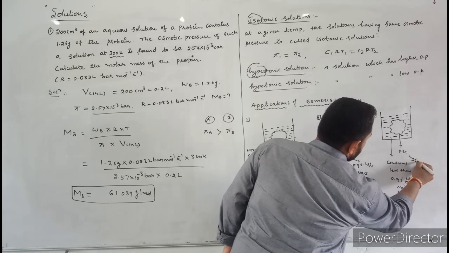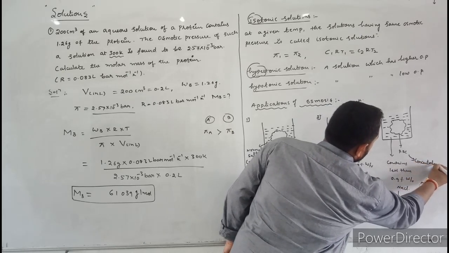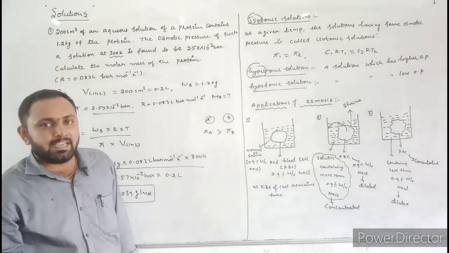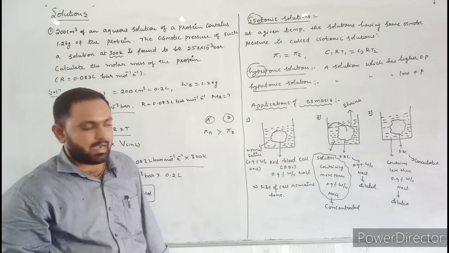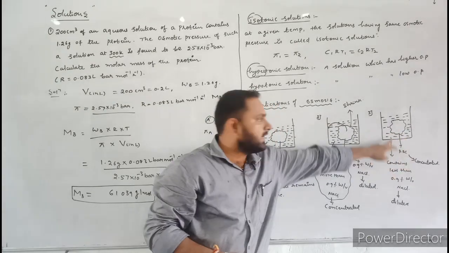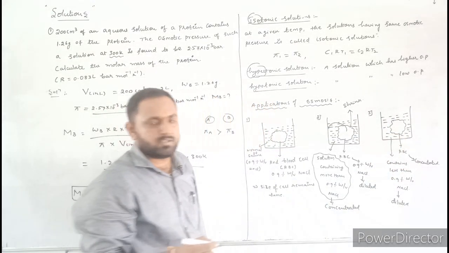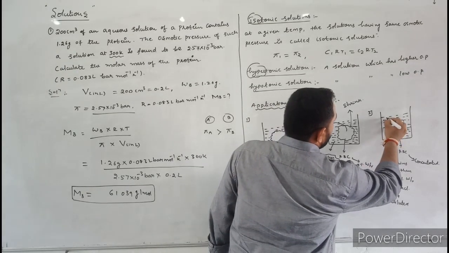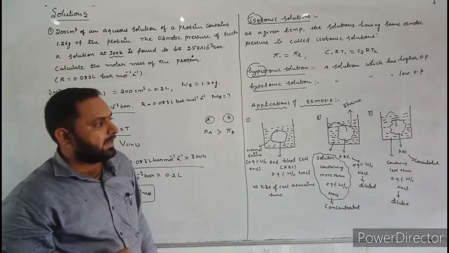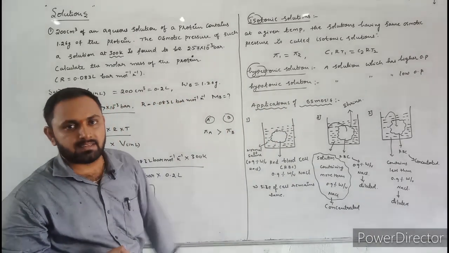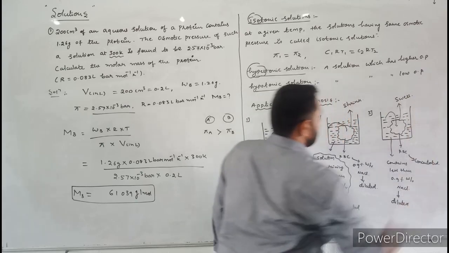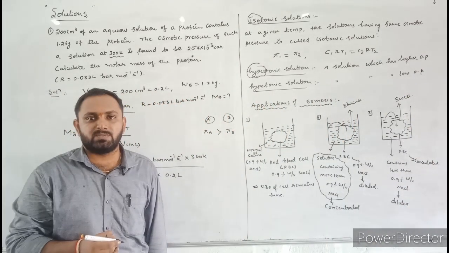Then this is concentrated. We know what osmosis is: the spontaneous flow of solvent molecules from diluted solution to concentrated solution. Here, outside the solution is diluted, inside the solution is concentrated. Inside the solution means the RBC. That's why the water molecules will flow from outside the cell to inside the cell, inside the red blood cells. That's why the cell will swell. Okay, these are the applications of osmosis.